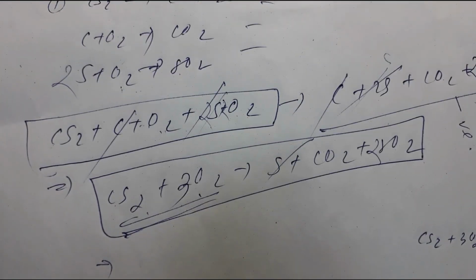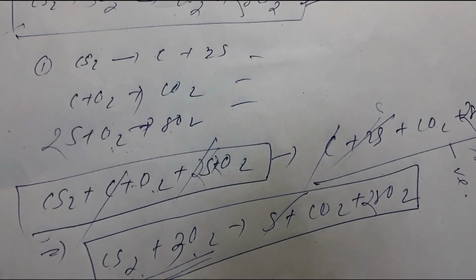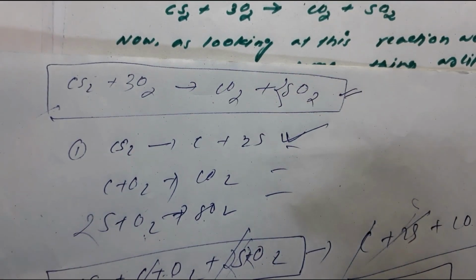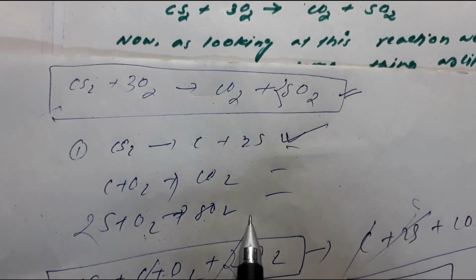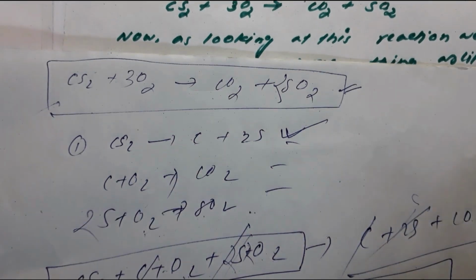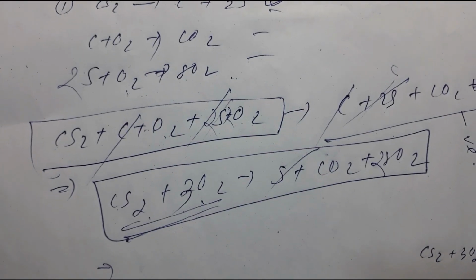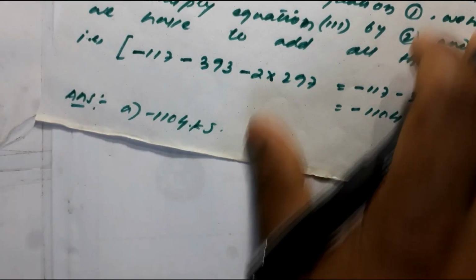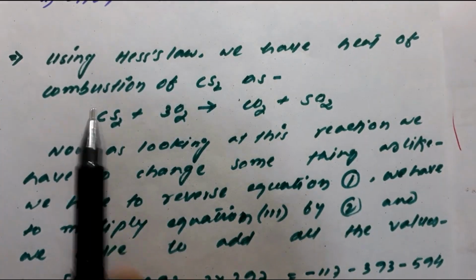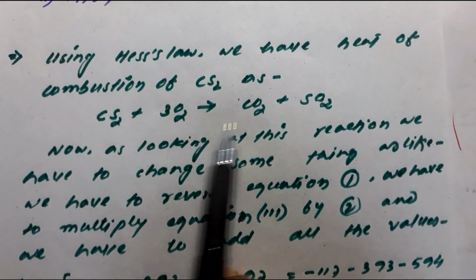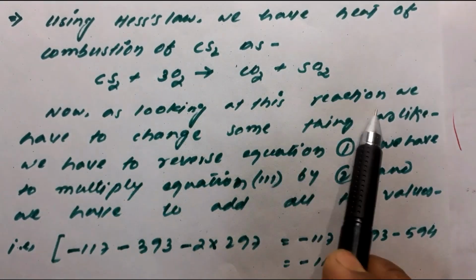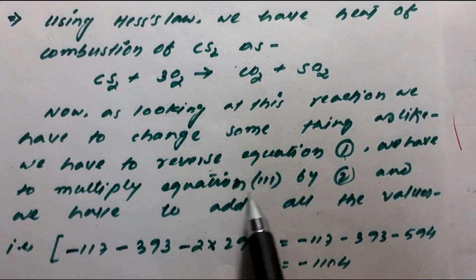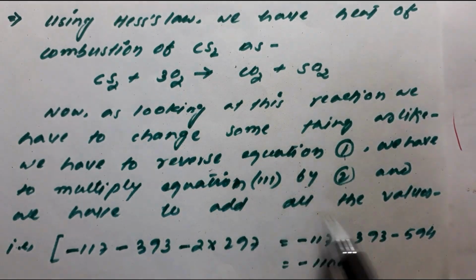So what changes have we done here? Look, the first reaction in the question we have reversed. In the third reaction I have multiplied by 2 to make both sides equal, and after addition we are getting the equal value. So using Hess's law we get the heat of combustion. We have to reverse equation number 1, multiply equation number 3 by 2, and add all these values.